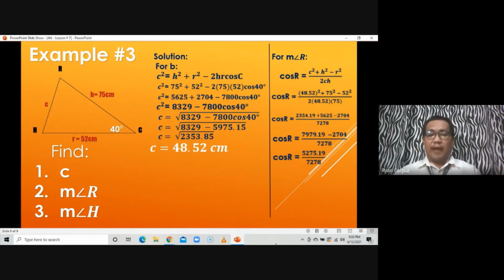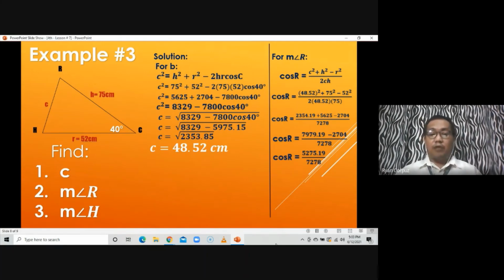press cosine, come up with cosine raised to -1, press open parenthesis, press 5,275.19, press divided by, press 7,278, press close parenthesis, then press equals.